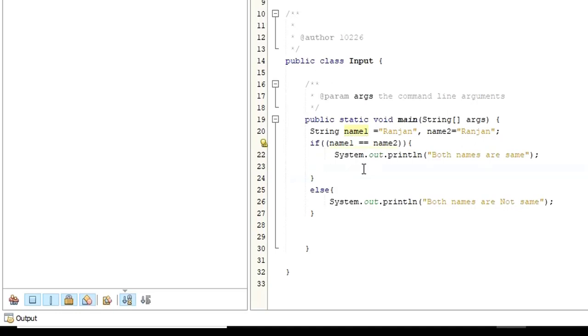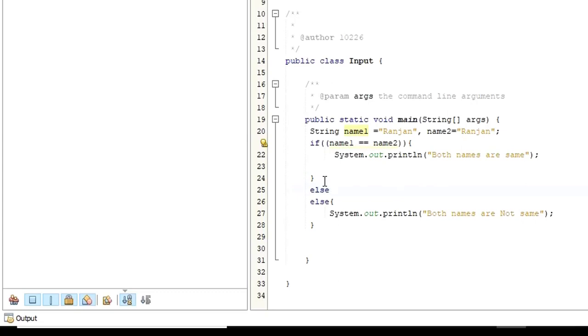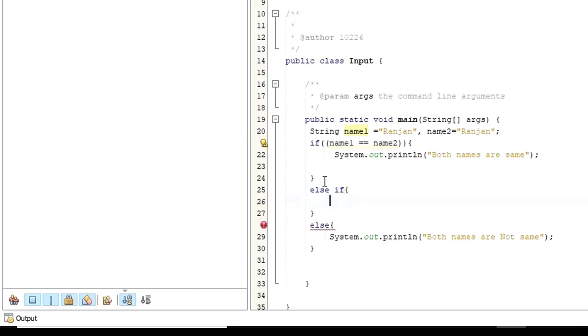Then we are going to learn something called else if. What does that mean, else if? This else if will come here. Let me say else if. And then here I'm going to set another condition.